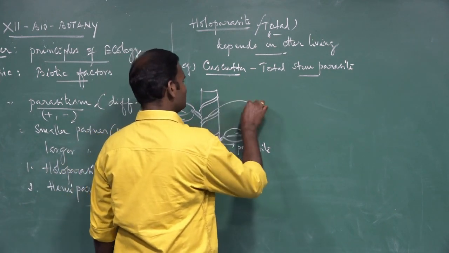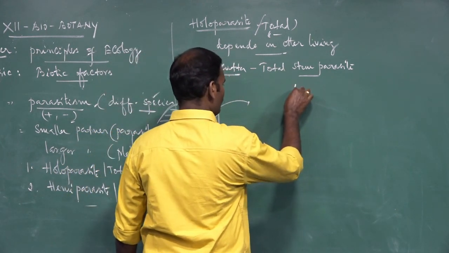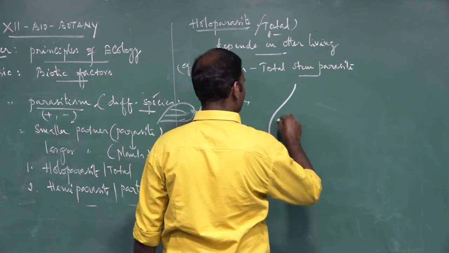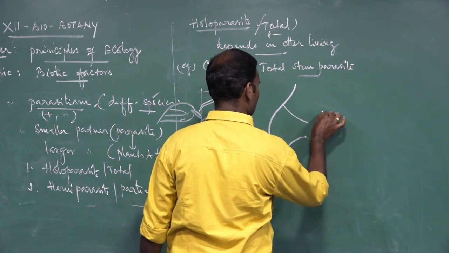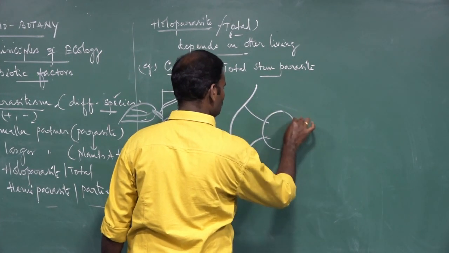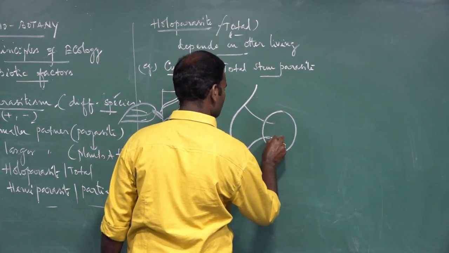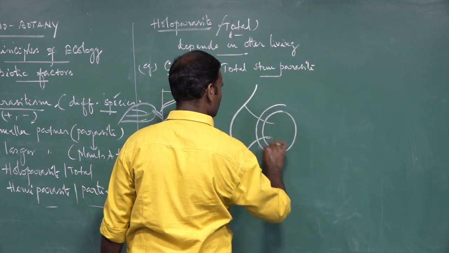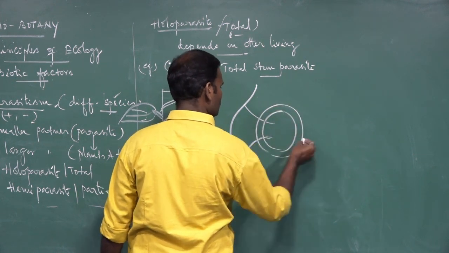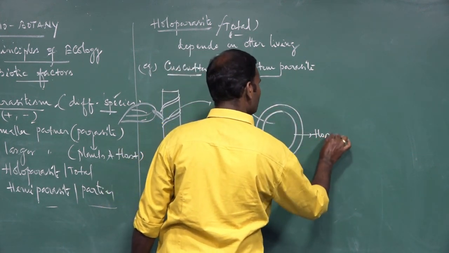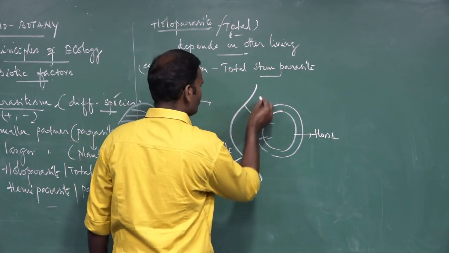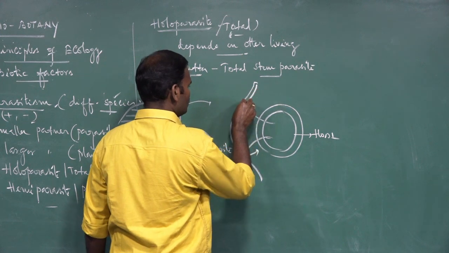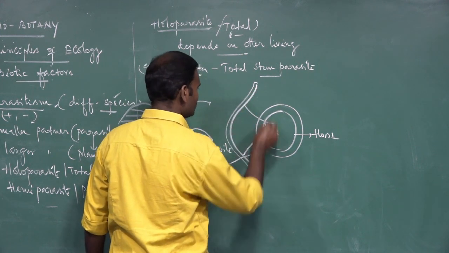If you take the cross section here, it is a host plant, and this is the Cuscuta.